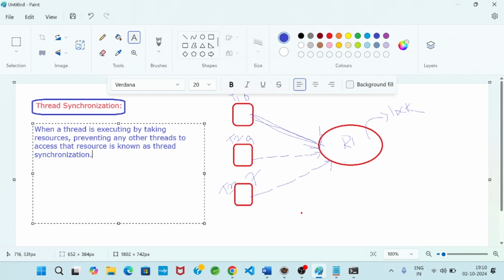A very important point for interviews. So this is known as thread synchronization or locking.